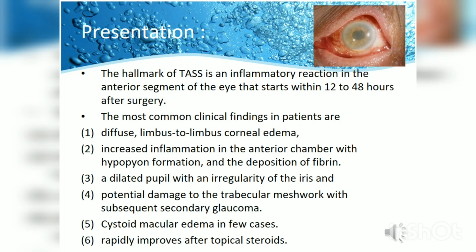The hallmark of TASS is an inflammatory reaction which starts within 12 to 48 hours post surgery. The most common clinical findings are diffuse limbus to limbus corneal edema, increased inflammation of the anterior chamber with sometimes hypopyon formation and deposition of fibrin. There will be a dilated pupil with irregularity of the iris, and potential damage to the trabecular meshwork leading to increased intraocular pressures and secondary glaucoma. Sometimes cystoid macular edema may be seen, and the most important thing is this rapidly improves after topical steroid treatment.